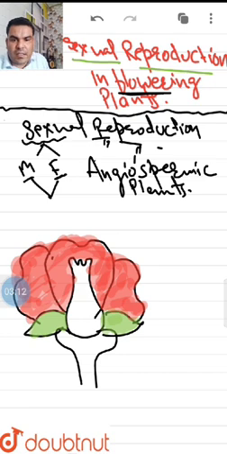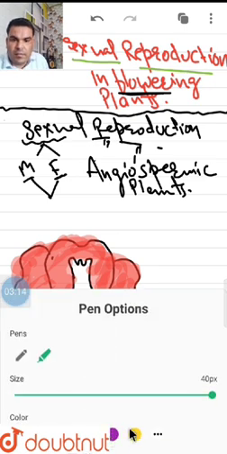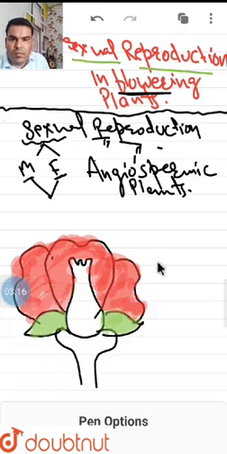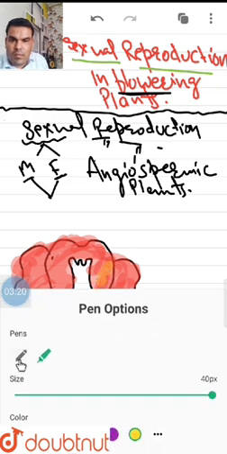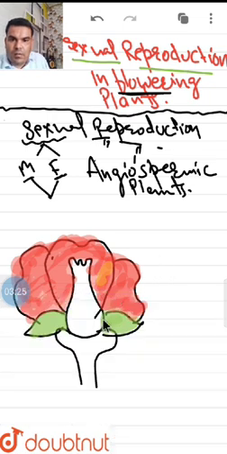So these are the petals. Now, these are the pollen grains, right?